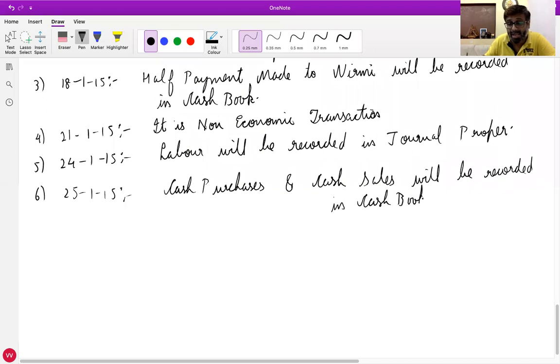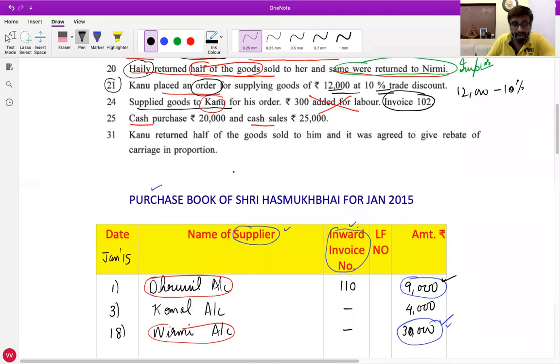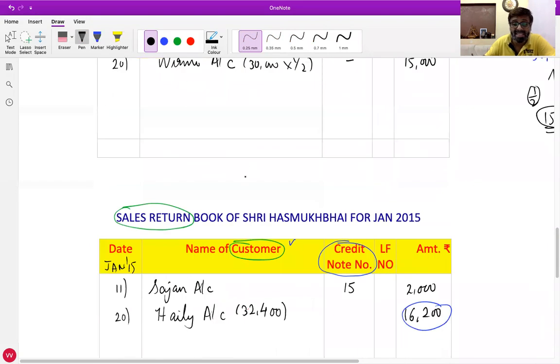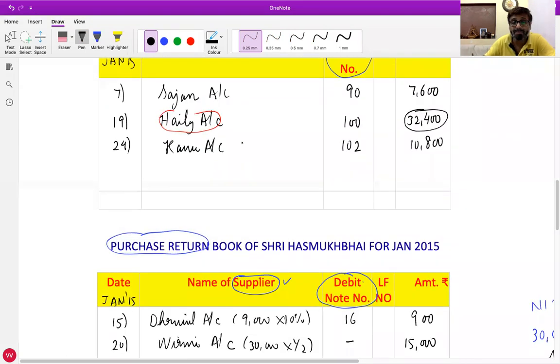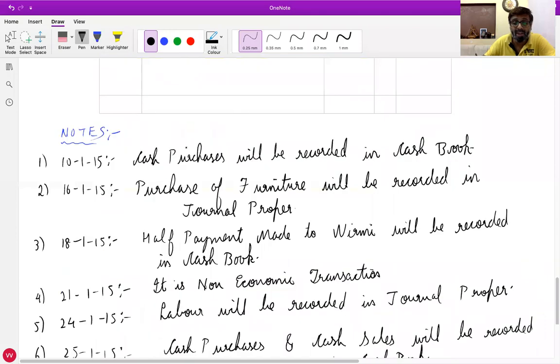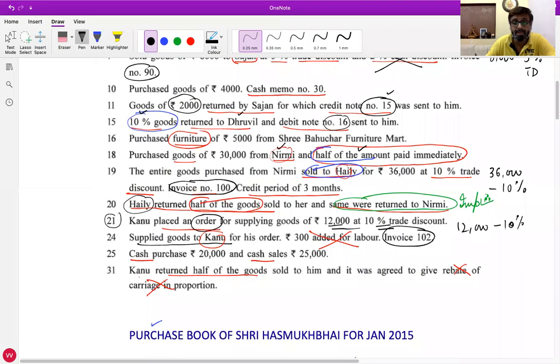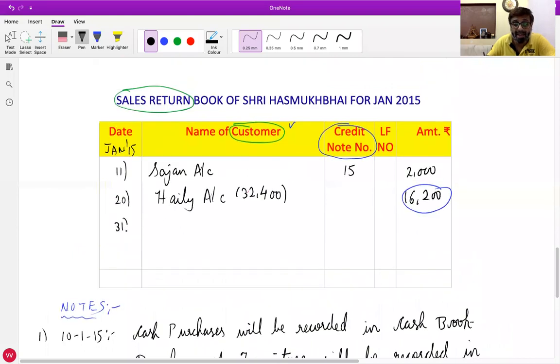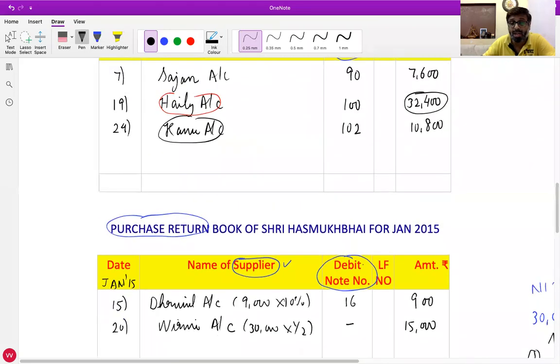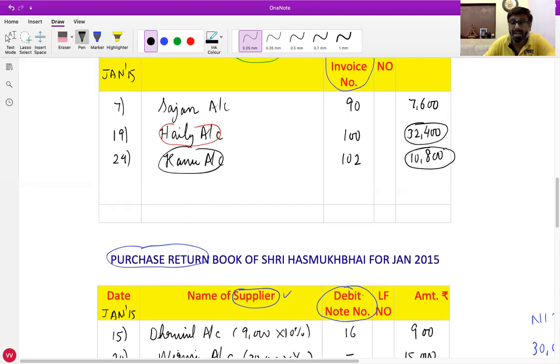I hope all of you are able to understand. Yes, sir. Now the last one. Kanu returned half of the goods sold to him and it was agreed to give rebate of that labor in proportion. That we will record in journal proper. Just now, did we sell goods to Kanu or not? Yes. So in which book will we record if Kanu returns the goods? Sales return book. Write down date 31, name of customer, Kanu account. What was the value of that goods to Kanu?